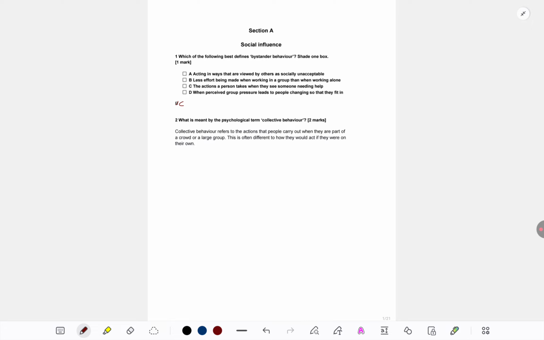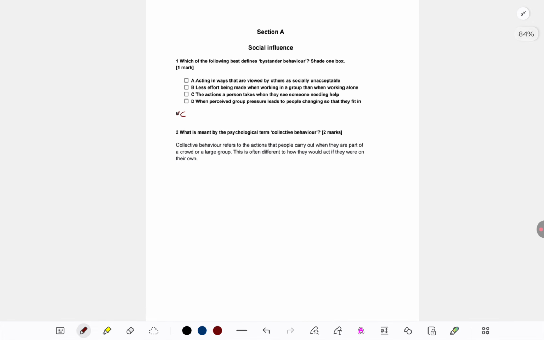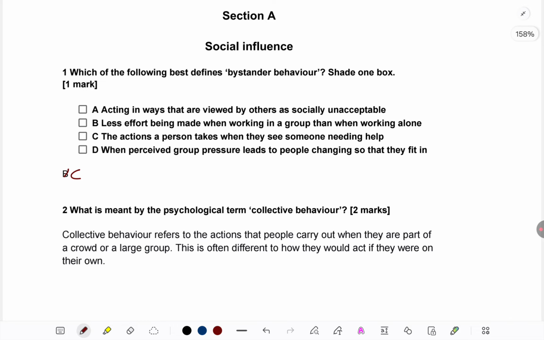Okay, having said that, let's begin with the first question. So let's see what was asked in 24 for social influence, section A. The first question is, which of the following best defines bystander behavior? Shade 1 box. See, for MCQ type of questions, I have a very fixed guide on how to answer them.